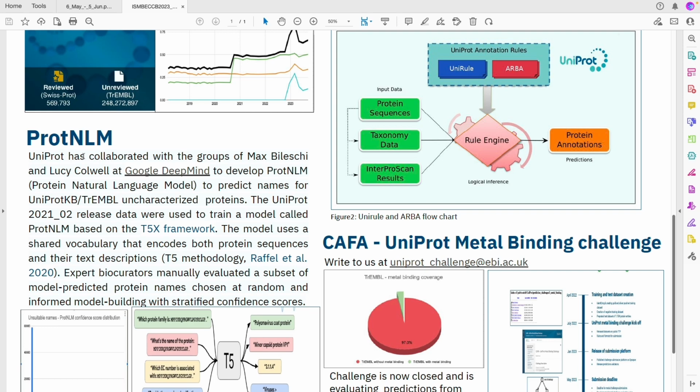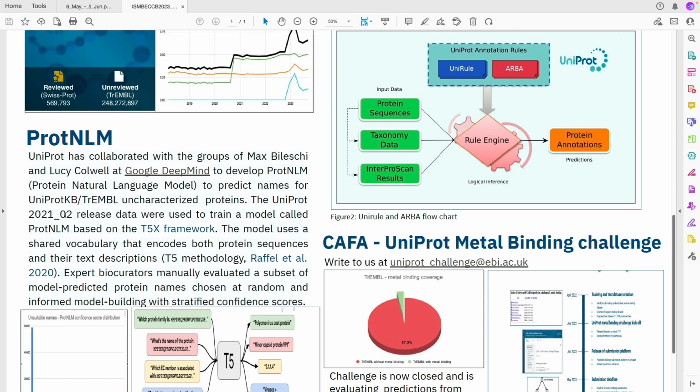ProtNLM is the latest method UniProtKB has introduced, and it has been developed with the groups of Maxim Tkachenko and Lucy Colwell at Google DeepMind. ProtNLM stands for Protein Natural Language Model, and it predicts names for UniProtKB TrEMBL records, which had earlier the name uncharacterized protein. That means our methods could not provide a meaningful, concise protein description for those TrEMBL records.